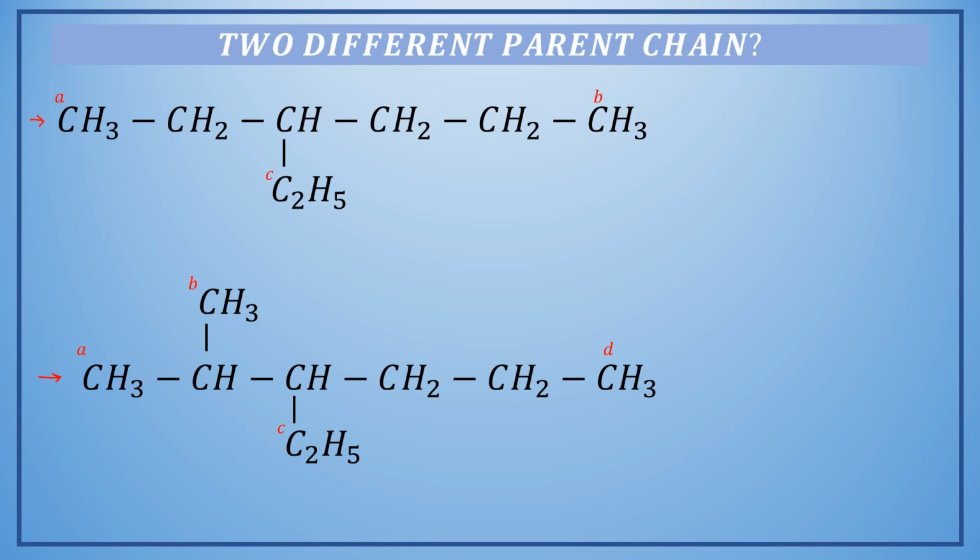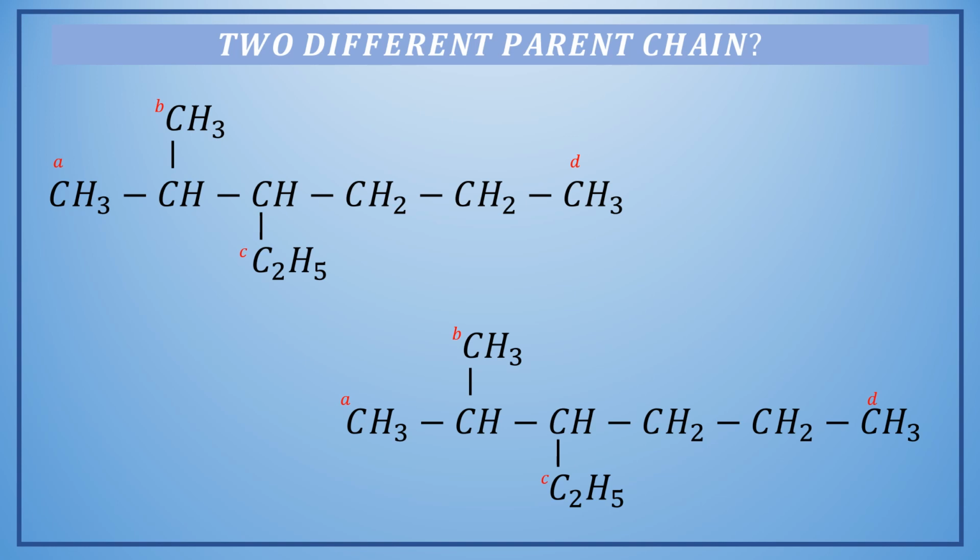Like here, if we identify the parent chain as AD and CD, we'll find that both of them will contain 6 carbon atoms. But taking another look, can we conclude that both of them are the same? Let us see each of these possibilities in a little bit more detail.